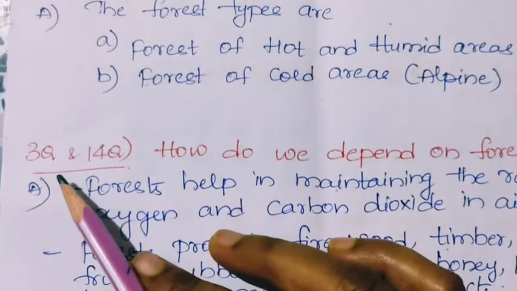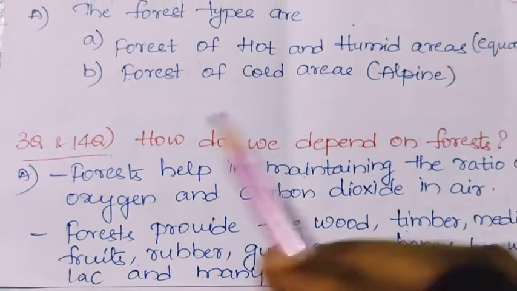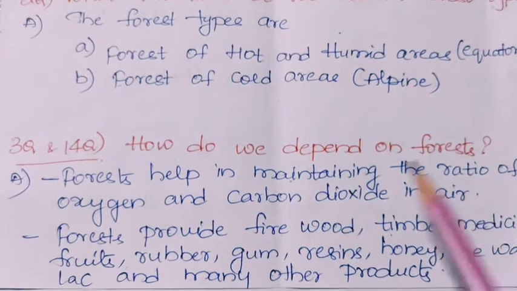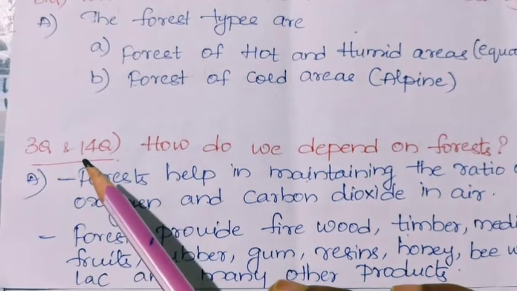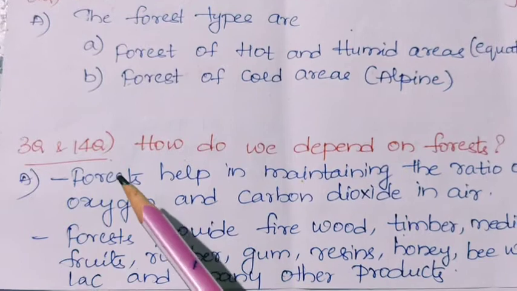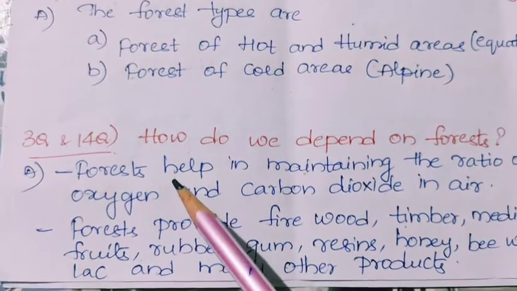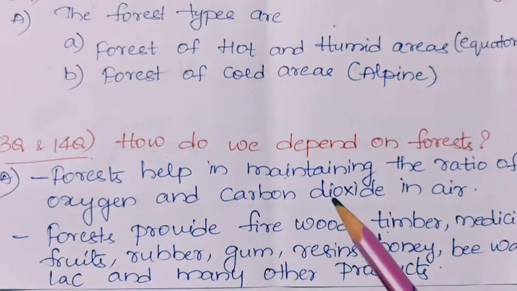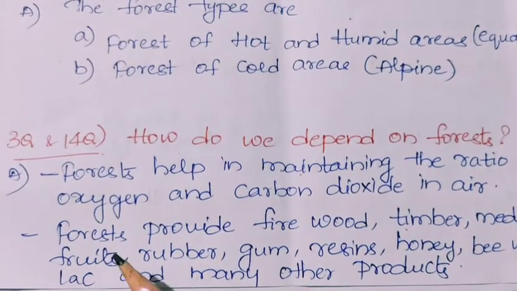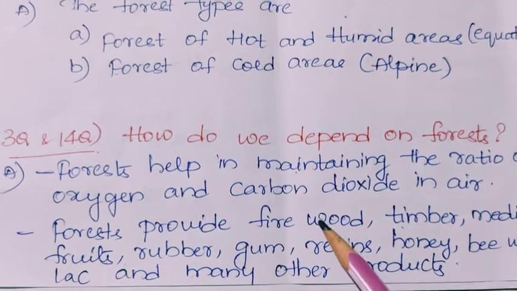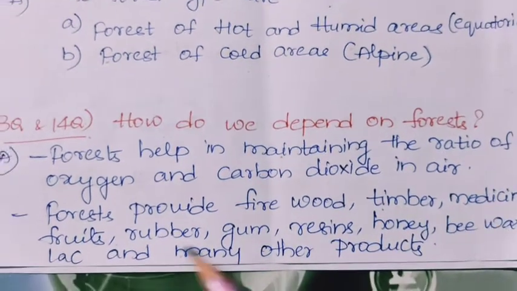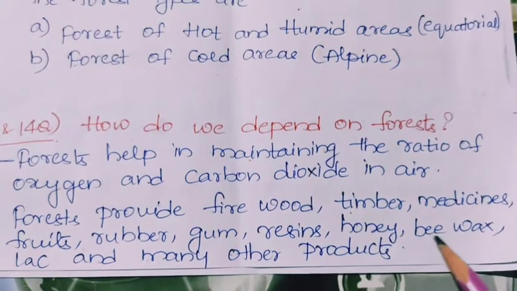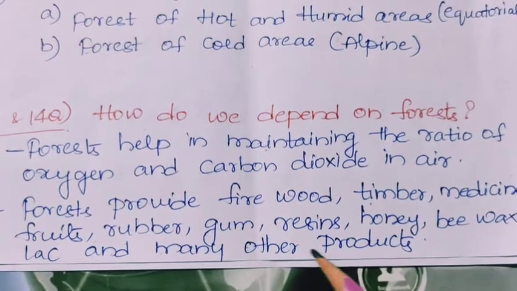Next, third question. Here the third and 14th questions are one and the same: how do we depend on forests? They are similar, so we can write only one answer. Forests help in maintaining the ratio of oxygen and carbon dioxide in air. Forests provide firewood, timber, medicines, fruits, rubber, gum, resins, honey, beeswax, lac and many other products.